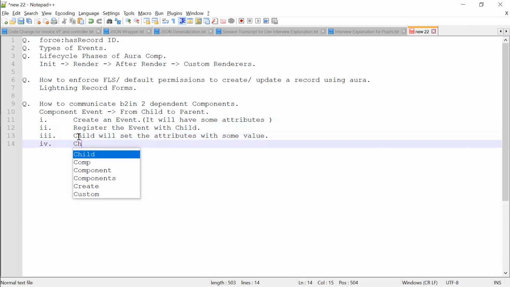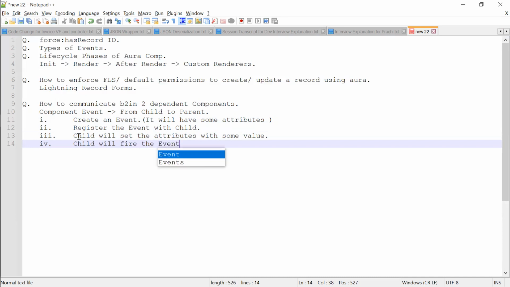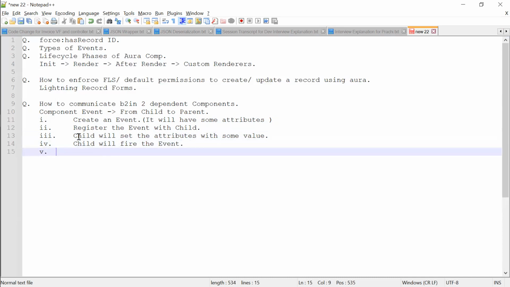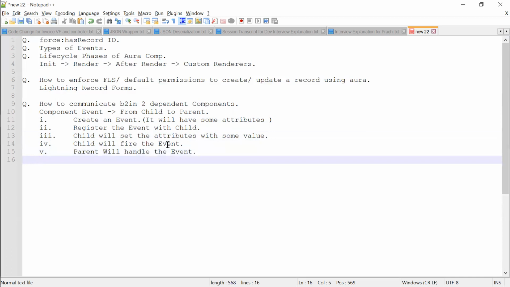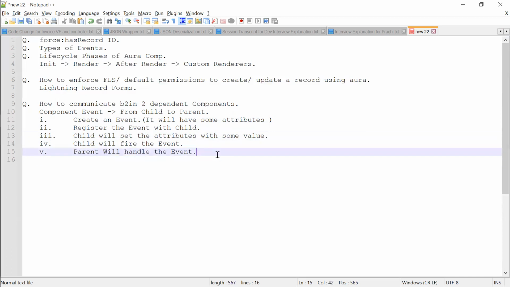After setting the value, child will fire the event. Now, whenever it is fired, parent will handle the event with its handler defined.